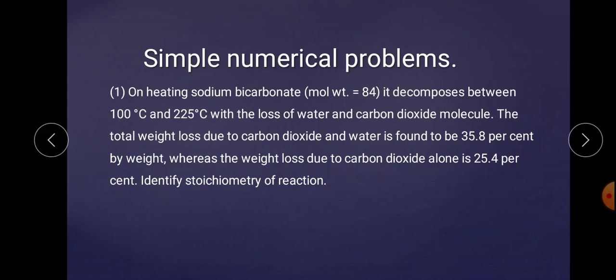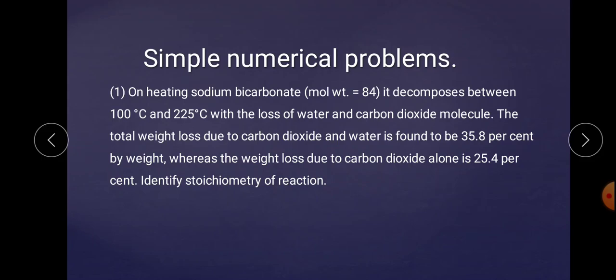The total weight loss by means of loss of water and carbon dioxide is 35.8% by weight, and the loss of CO2 alone is 25.4%. So we have to write a reaction.